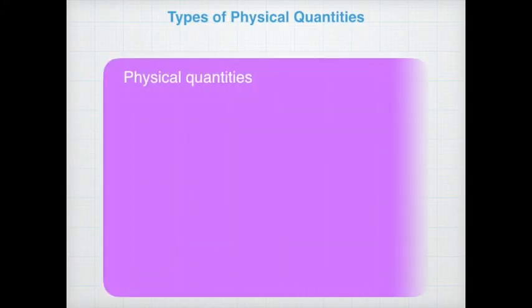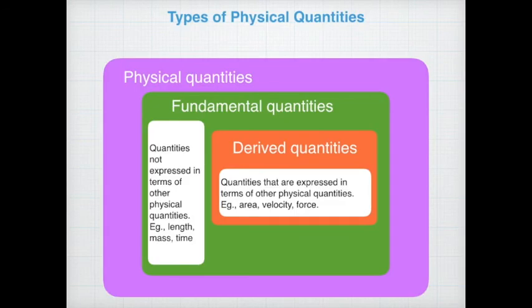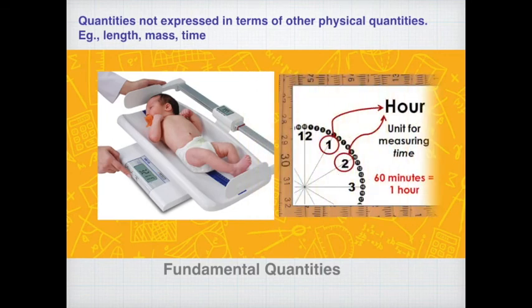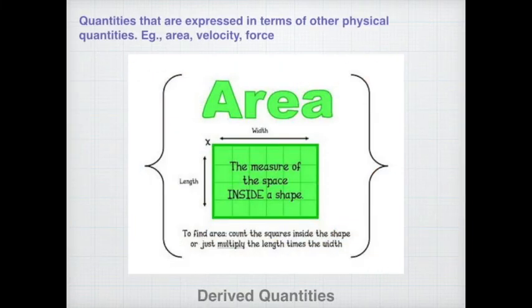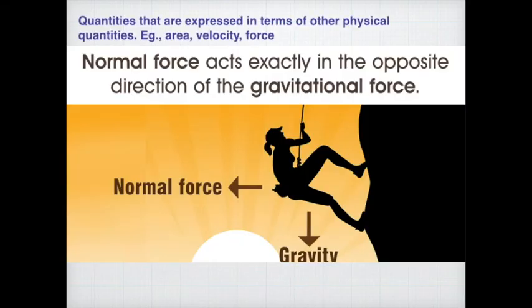Now we can classify physical quantity into fundamental and derived quantities. Fundamental quantities are those quantities which cannot be expressed in terms of any other physical quantities. For example, length, mass, time. And the derived quantities are those which can be expressed in terms of the other physical quantities. For example, area, velocity, force, and so on.